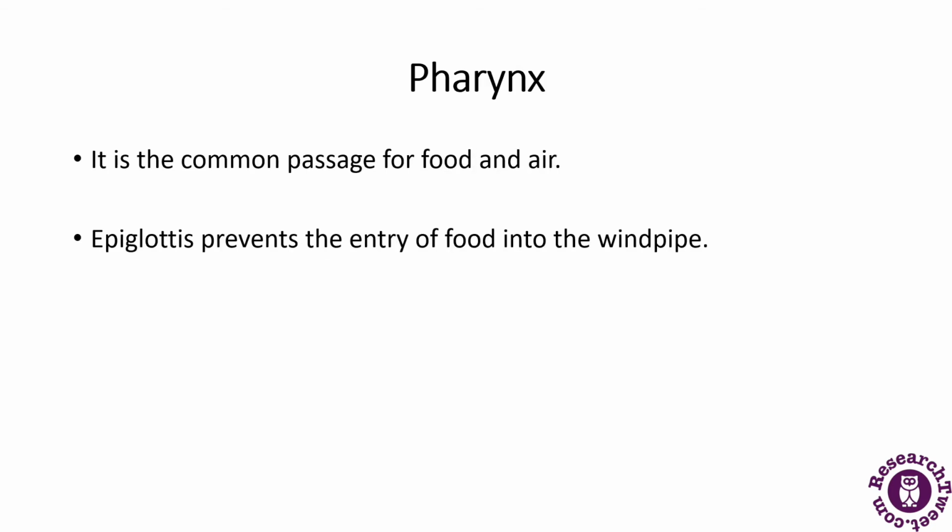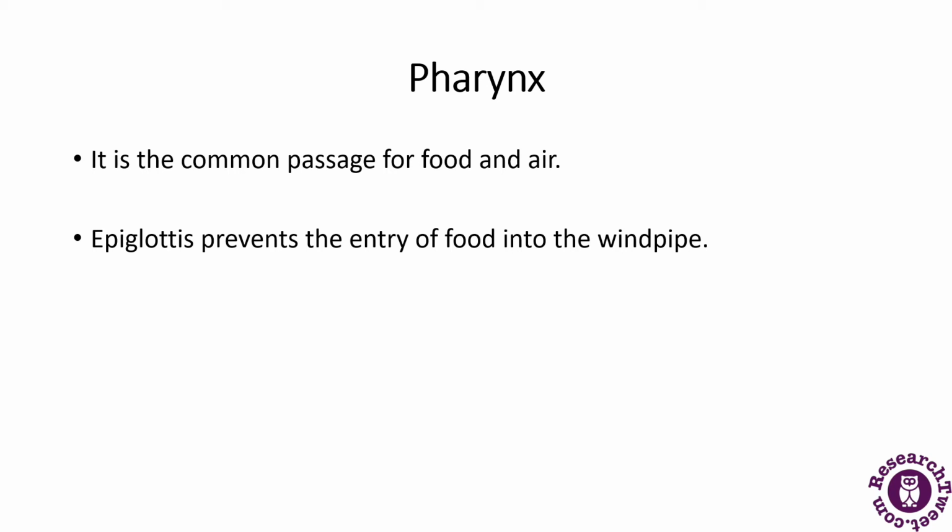Next comes the pharynx. The pharynx is a common passage for food and air. There is the epiglottis, which was represented in the figure as well. It prevents the entry of food into the windpipe.